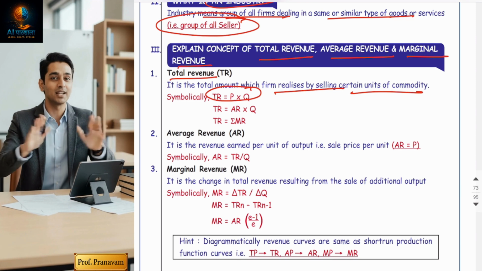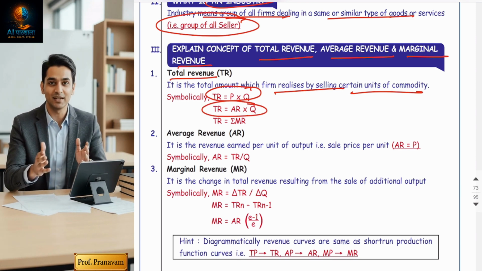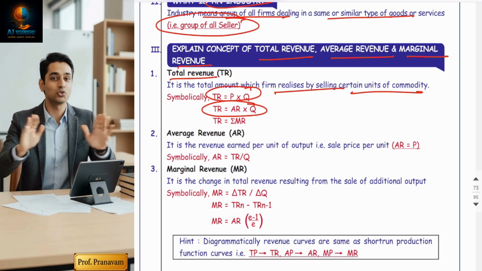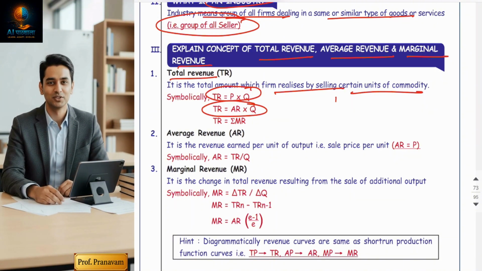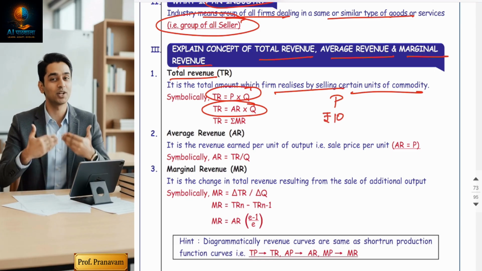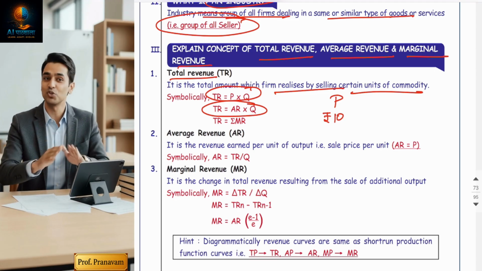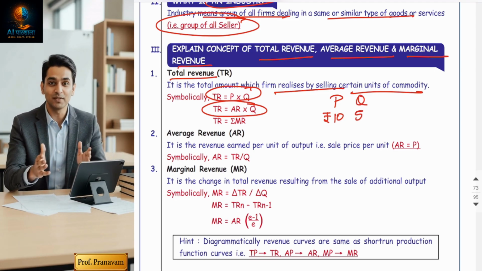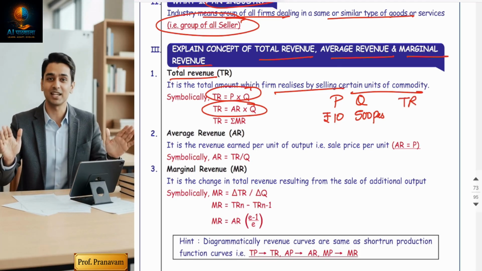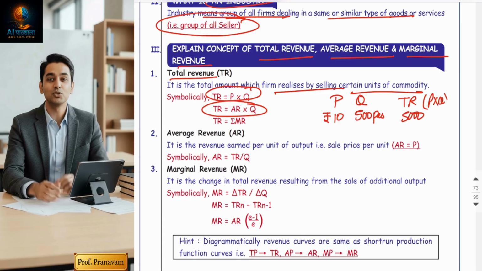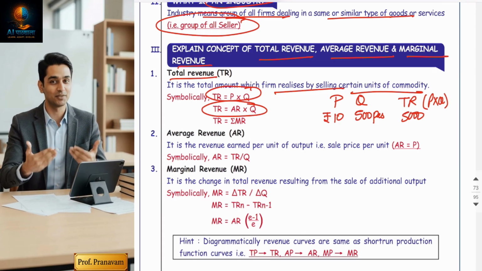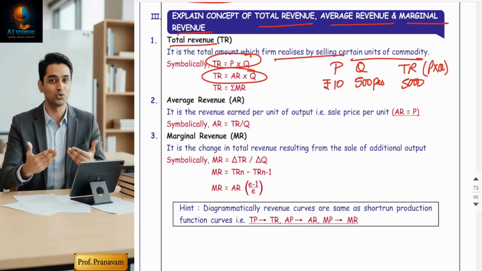The formula is total revenue is equal to P into Q, or total revenue is equal to AR into Q. Guys, total revenue rises as the output rises. For example, if I'm a pen seller, let's say I'm selling one pen at rupees 10. That's the price per pen. And if I tell you today I've sold a total of 500 pens, how much total collection have I earned today? So the total collection will be 5,000. That means P into Q, price into quantity. Okay, so the formula is P into Q.